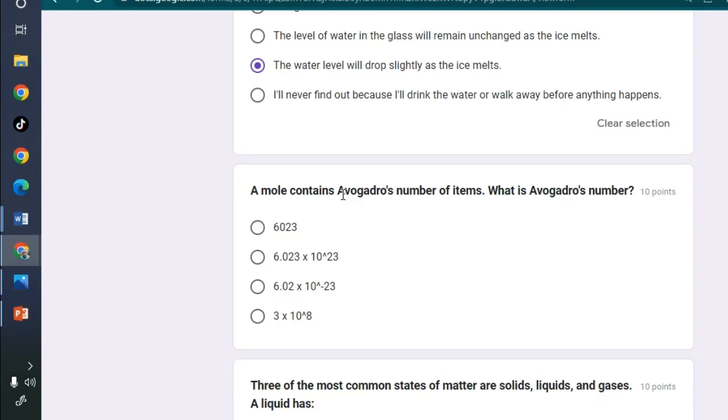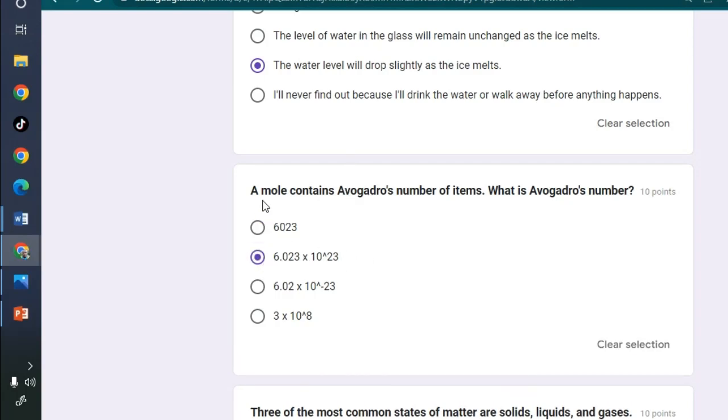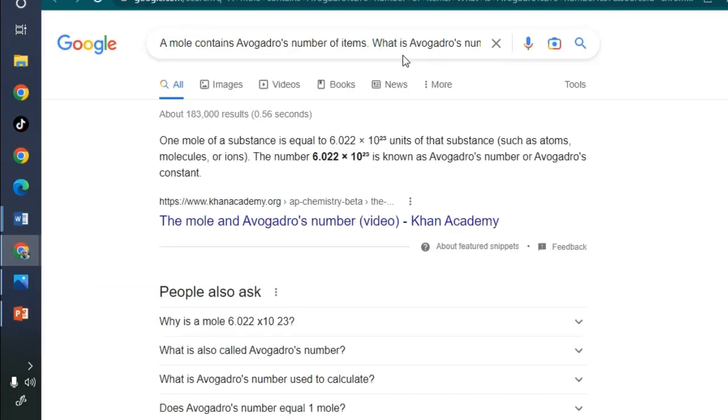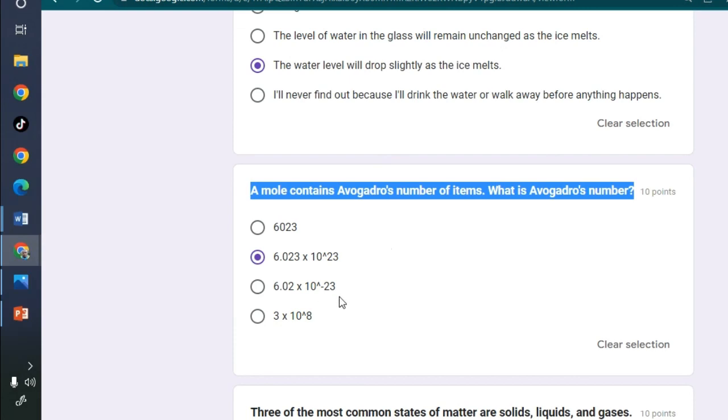From your introduction, it was equal to 6.023 times 10 raised to power 23. It is not negative 23, because if it were negative, then the number of items would be 0. They will not even be equal to 1, but when it is raised to 23, it means it is in millions or maybe even billions.